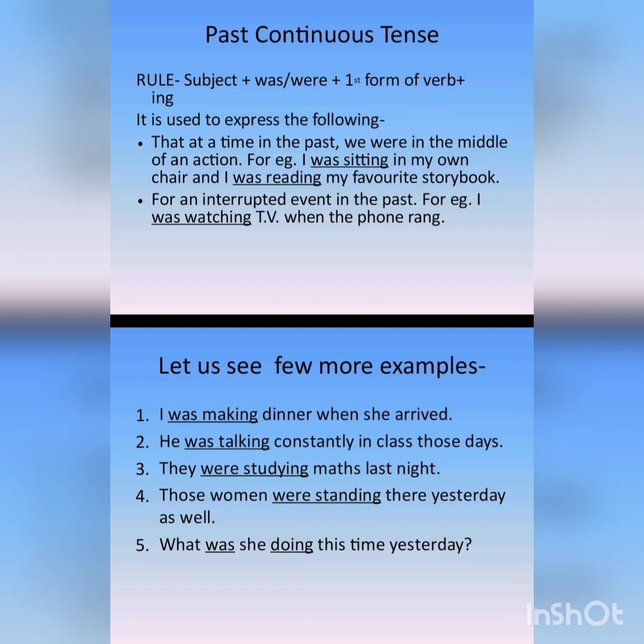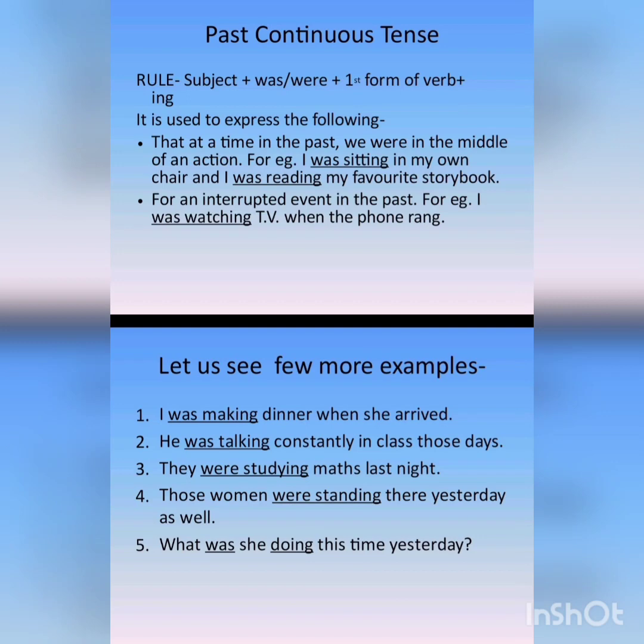Now let us see the rule for using past continuous tense. First of all, there will be the subject in the sentence, then was or were, and then the first form of the verb plus ing. It means that along with was and were, the base form of the verb will be added with ing and used in the sentence. For example, I was making dinner when she arrived.